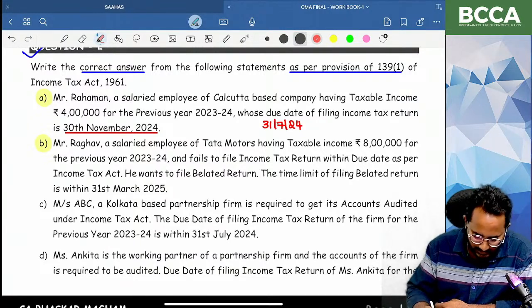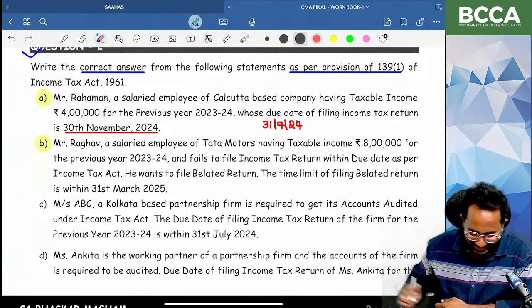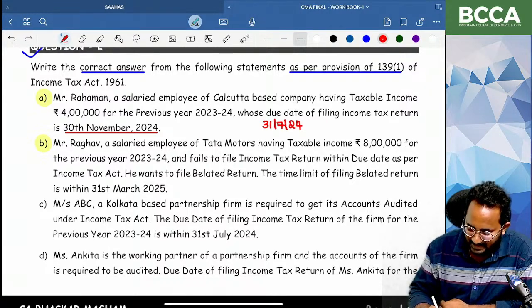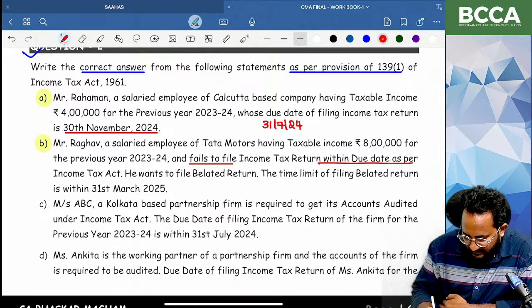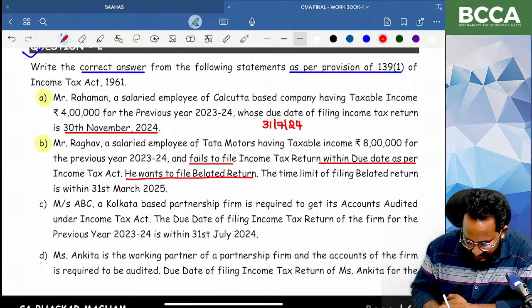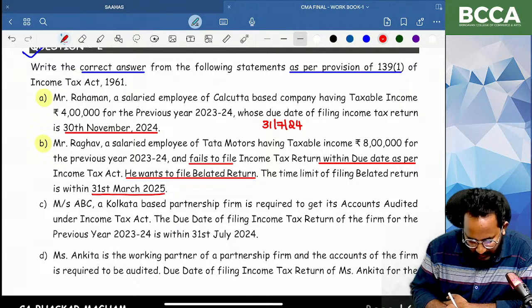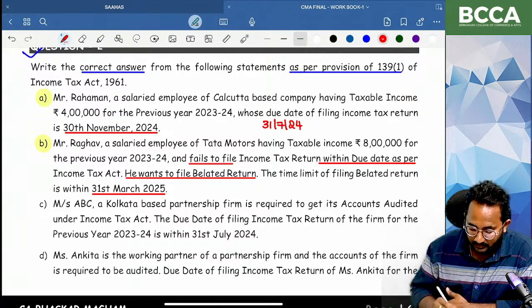Okay. Next, listen here. Raghav is a salaried employee of Kolkata Motors, having a taxable income of 8 lakh, and he fails to file the return of income within the due date. That means he has not filed the return as per section 139 subsection 1, the original return. Now he wants to file the belated return. Can he file the belated return within March 2025? No. Why? What is the time limit for filing the belated return?